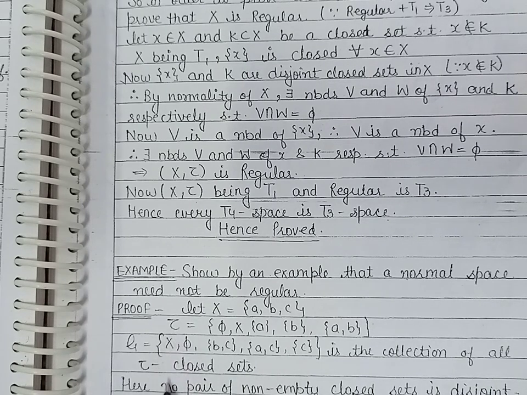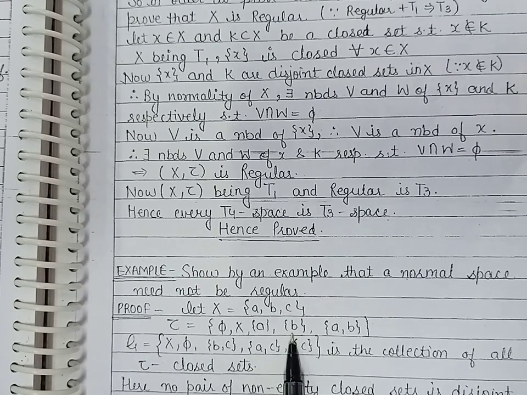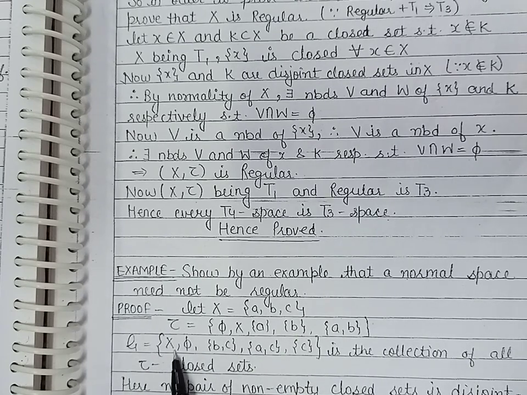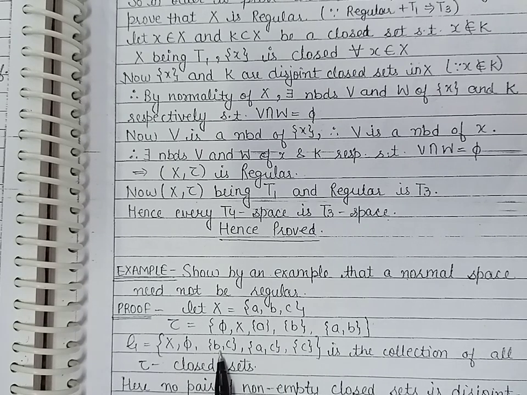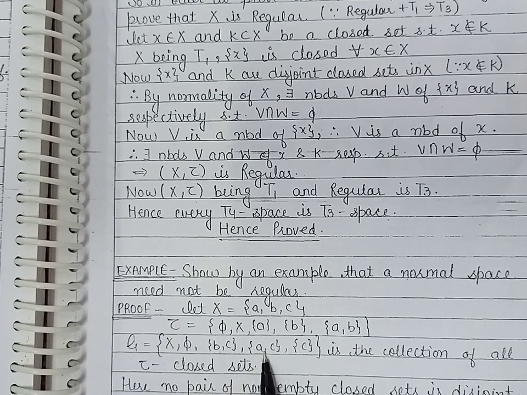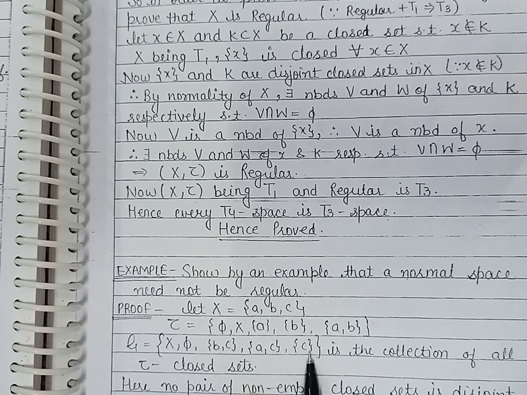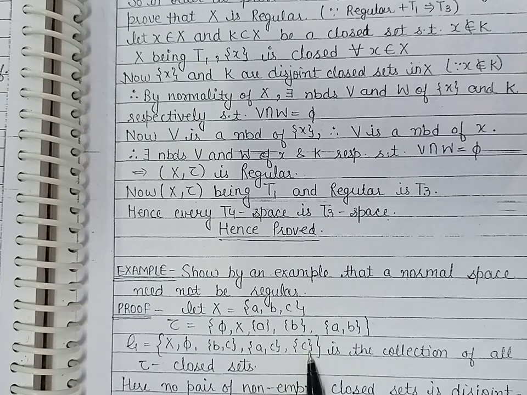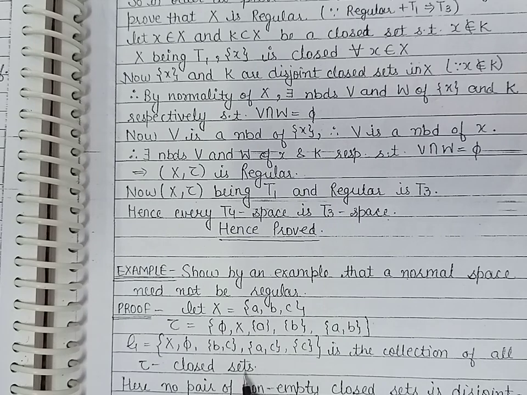Now, the collection of all the closed sets in this topology tau consists of the members X, phi, the set consisting of b, c, the set consisting of elements a and c, and the set consisting of element c. This is the collection of all the tau closed sets. Now, we can say here that no pair of non-empty closed sets is disjoint.